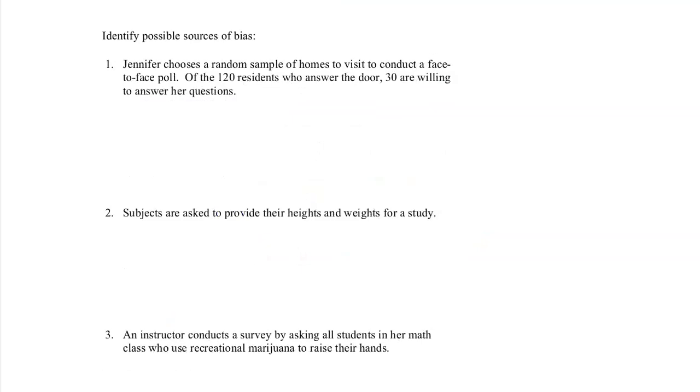All right, let's look at the problems on the next page. Come on, change pages for me. There we go. All right, so again, we want to identify potential sources of bias. Jennifer chooses a random sample of homes to visit to conduct a face-to-face poll. Of the 120 residents who answer the door, 30 are willing to answer her questions. What potential sources of bias do we have in this study? There are a couple things going on here, but the one that's just screaming at us, 120 people answer the door, but only 30 are willing to talk to her.